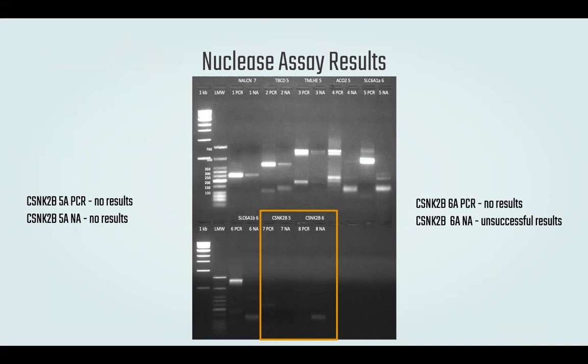As you can see from the image, we did not have successful results for either set. For CSNK2B5A, there were no bands present for the PCR or nuclease assay. For CSNK2B6A, there were no bands for the PCR, and there was one faint band for the nuclease assay, but this band was not a successful result. Because for a nuclease assay to be successful, there needs to be two distinct bands to show the double-stranded break.